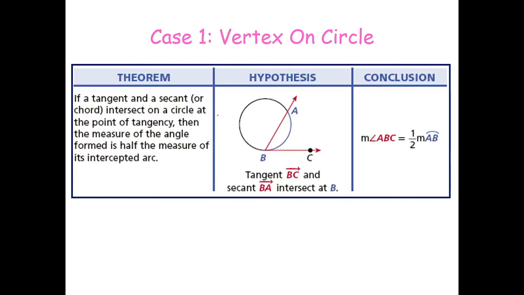If we are going to look for this angle, we will take 1/2 of the intercepted arc. This arc here. We will take half of that. That is the measurement of the angle ABC of this angle. So this is if the vertex is on the circle. Just take half of its intercepted arc.